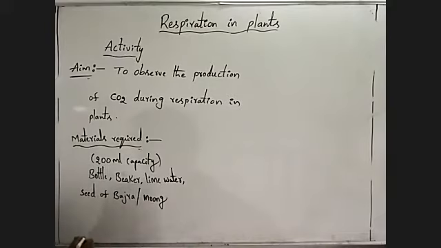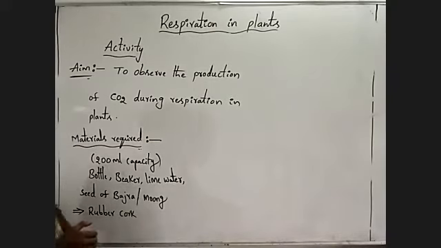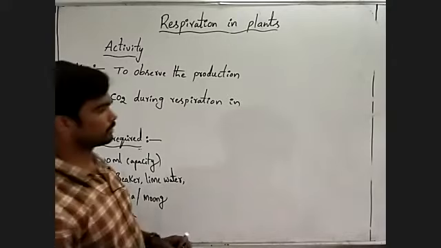Next, we need rubber cork. These are the important materials required for this activity.